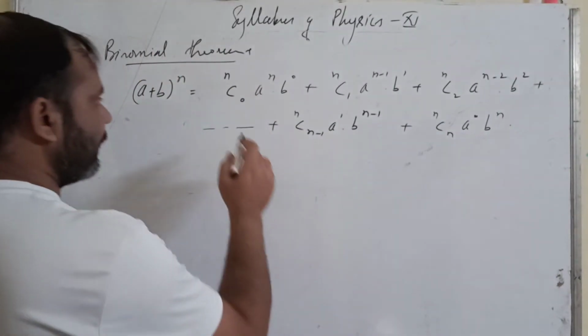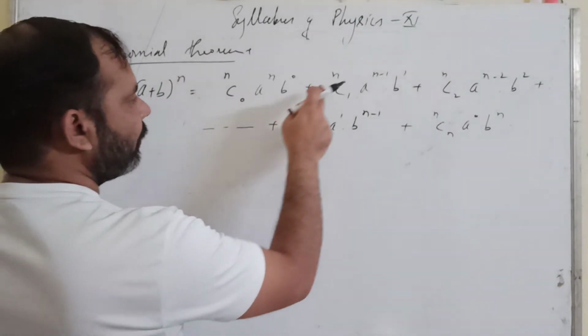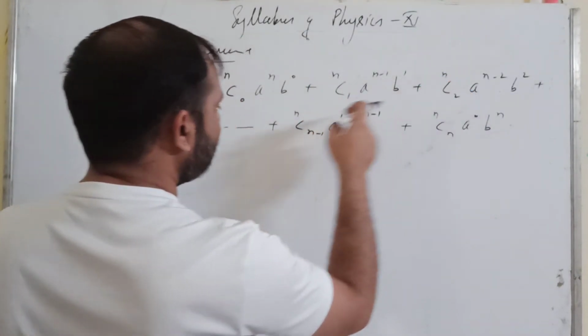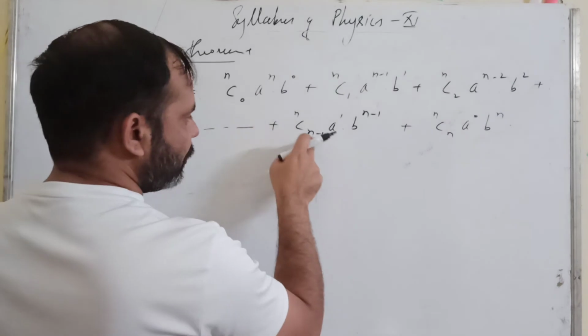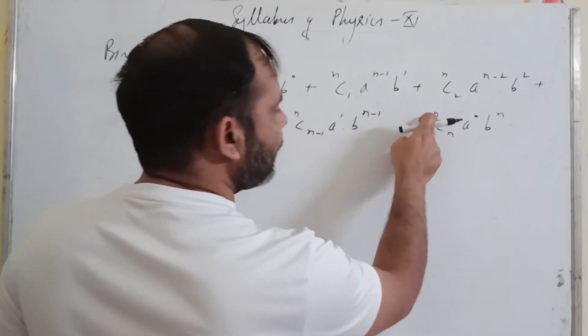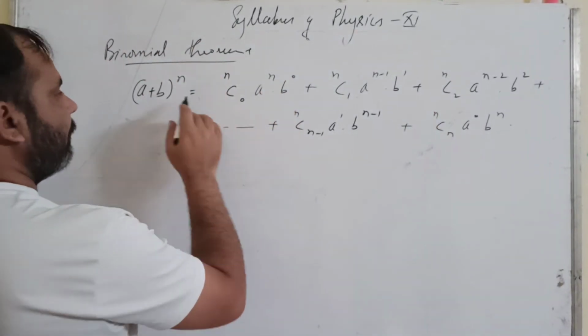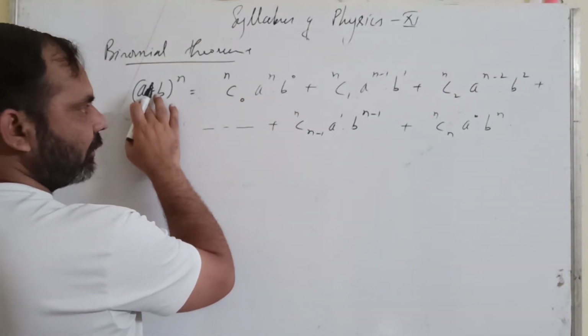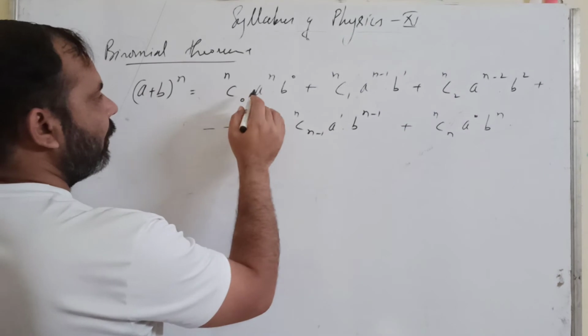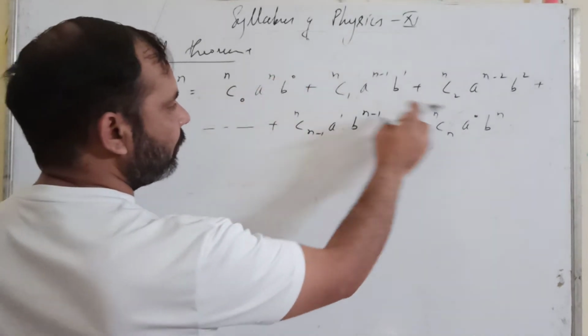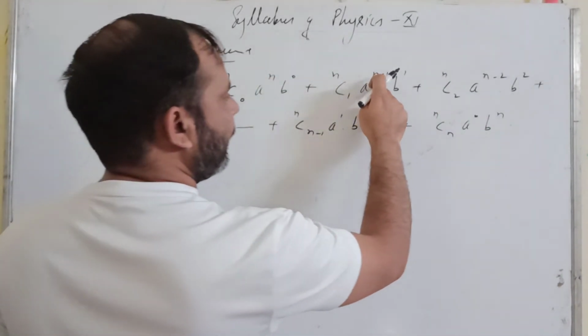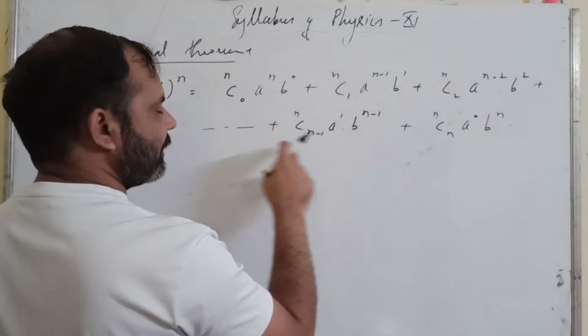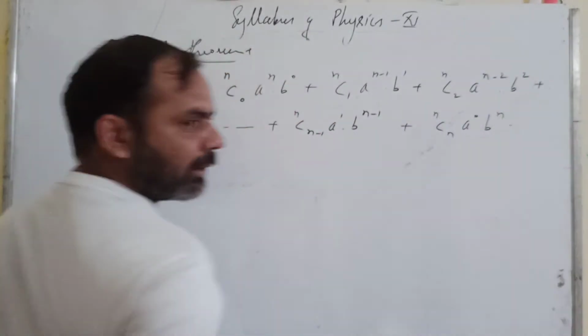Now here you can see we are starting with nC0, nC1, nC2, nC3. Second last will be nC(n minus 1) and last will be nCn. The exponent of the first term will decrease from n to 0: n minus 1, n minus 2, then second last will be 1 and last will be 0.